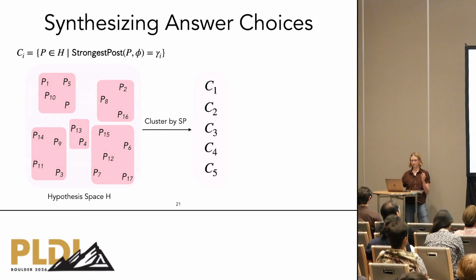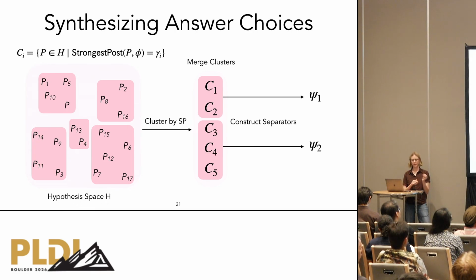However, there may still be many such clusters, so we merge them to produce a smaller number of clusters. And finally, for each merged cluster, we synthesize an answer choice psi that separates that cluster from the others. Intuitively, psi i is a postcondition on program outputs that holds for all behaviors represented by its merged cluster and rules out behaviors from every other cluster while remaining as simple as possible.